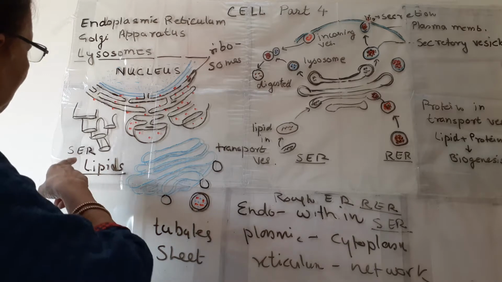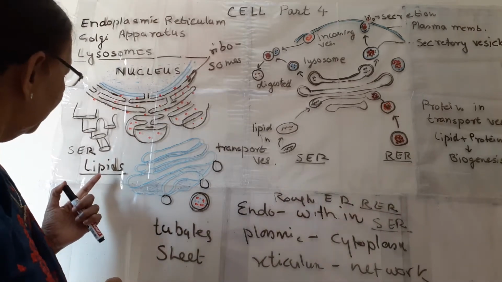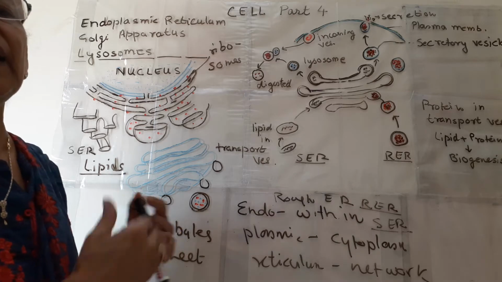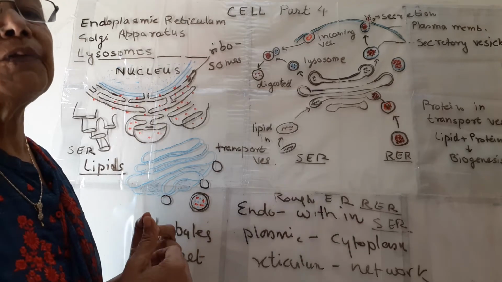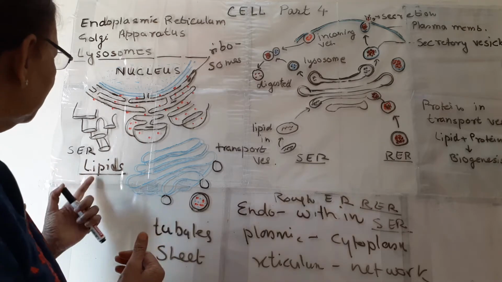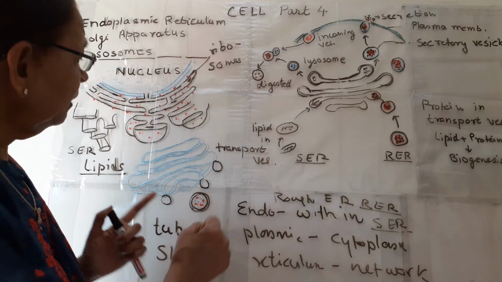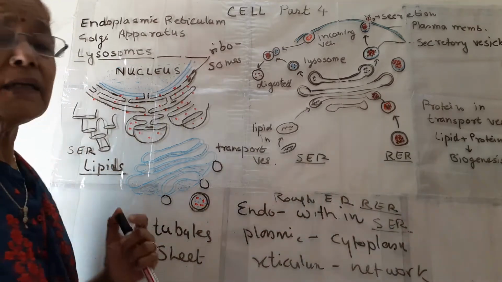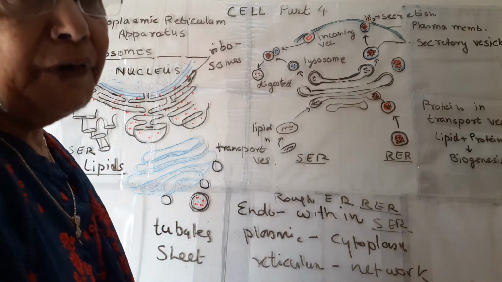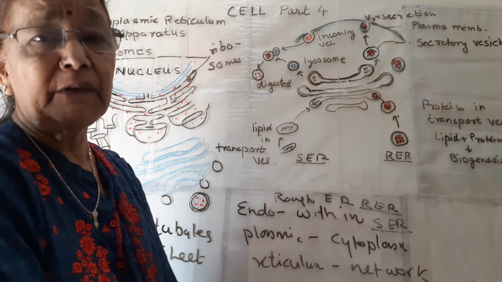Then this SER forms lipids, and these lipids can turn into steroids which will form many hormones. So SER is for formation of lipids and hormones, and SER is also present in liver cells of vertebrates. We are the vertebrates.